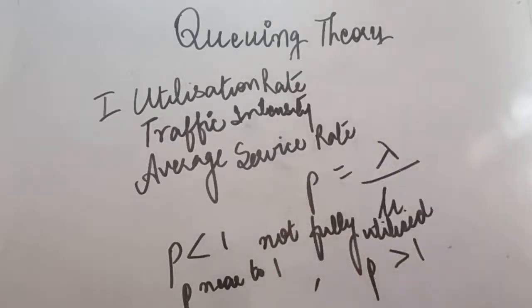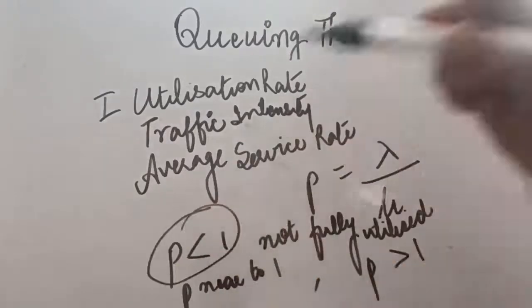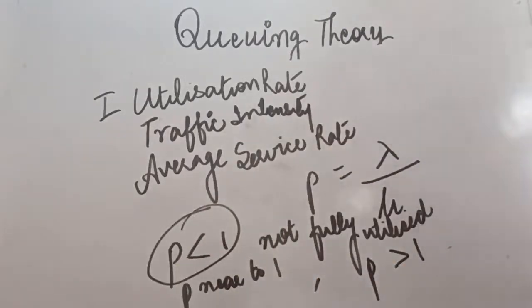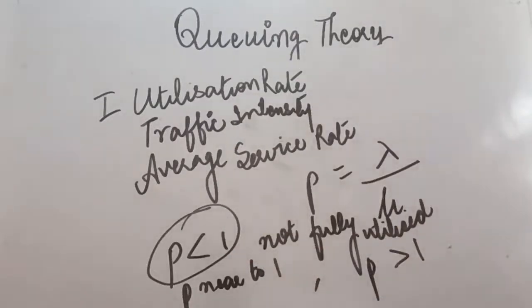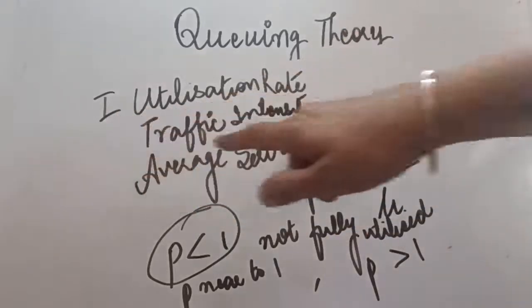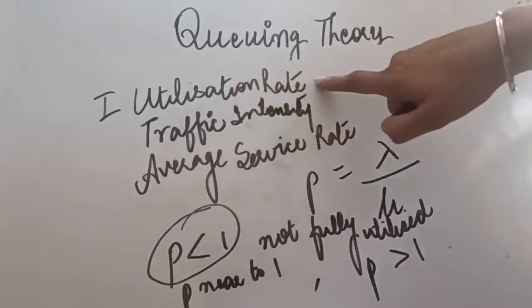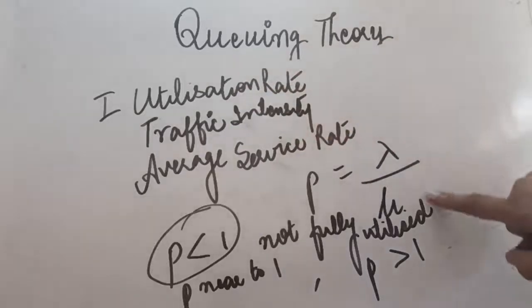So you can see the proportion. If P is less than 1, it shows that service is not fully utilized. If P is greater than 1, it means service is fully utilized, but the queue will never terminate because the arrival rate is very high. So in simple queue problems, the traffic intensity is considered to be P is less than 1. As I told you, your service rate should also be greater than the arrival rate. So in the majority of the questions you will see that P is less than 1. So this is our first formula, simple. Utilization rate has to be calculated, apply this formula.